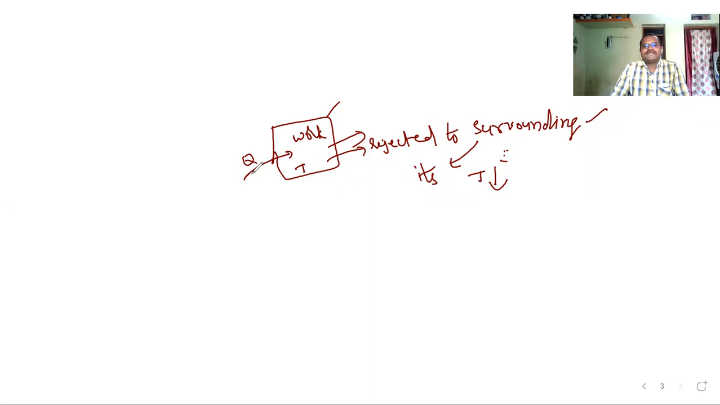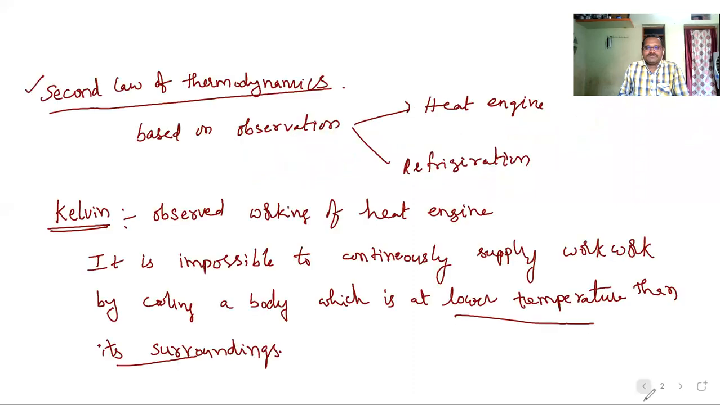He formulated this like a law. So according to the second law of thermodynamics and Kelvin's statement, it is impossible to continuously supply work by cooling a body at a temperature lower than its surroundings. Okay, clear? Understood? Okay, next.